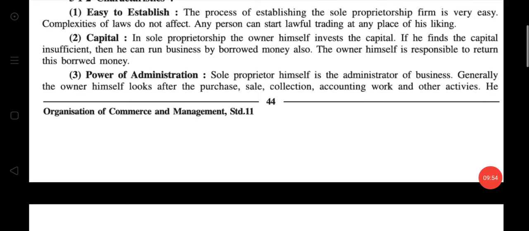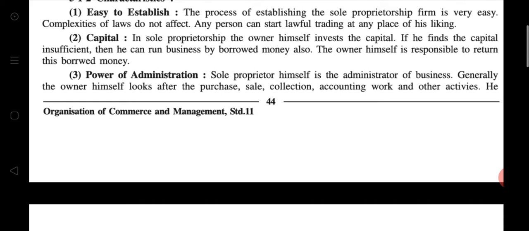Then the third is power of administration. Totally, the power of administration is in the hand of the sole proprietor because he is the only one who directs and handles the business. So the sole proprietor himself is the administrator of the business.